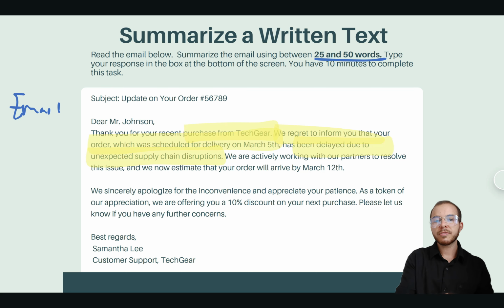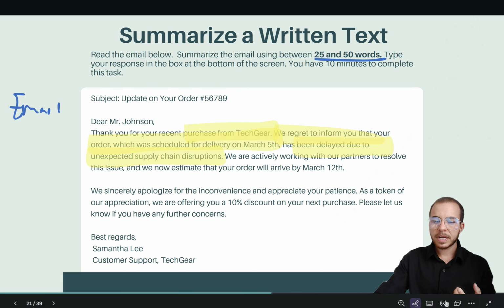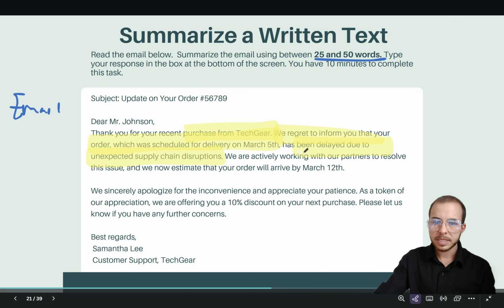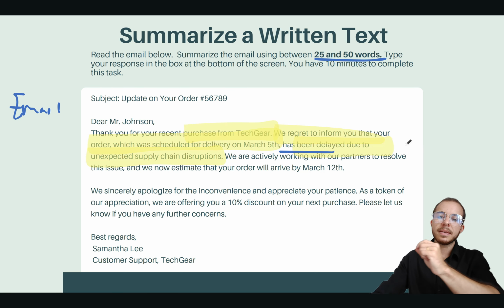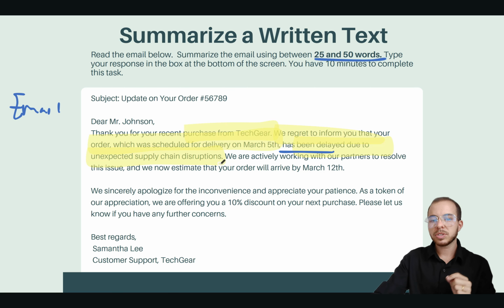That should be your first sentence, introduction sentence, or main idea. And actually, in fact, we can probably include the because here. So the purchase from tech gear was delayed because of supply chain disruptions. We are working actively to resolve the issue. That is not super important, but let's take a look at the next one.